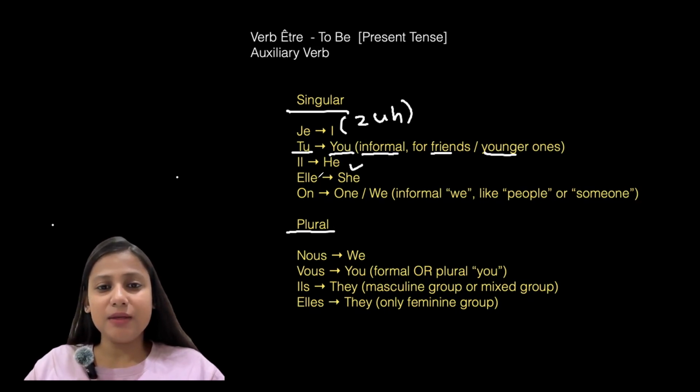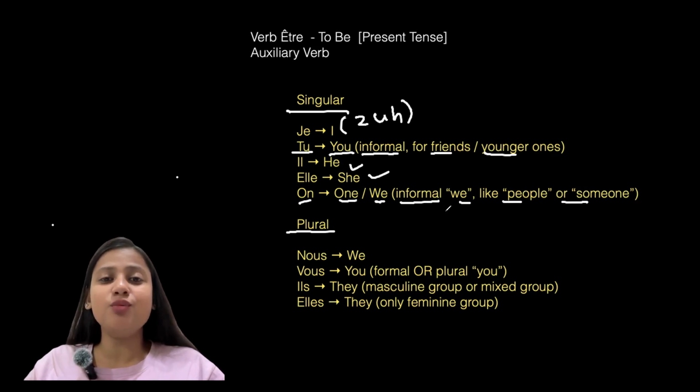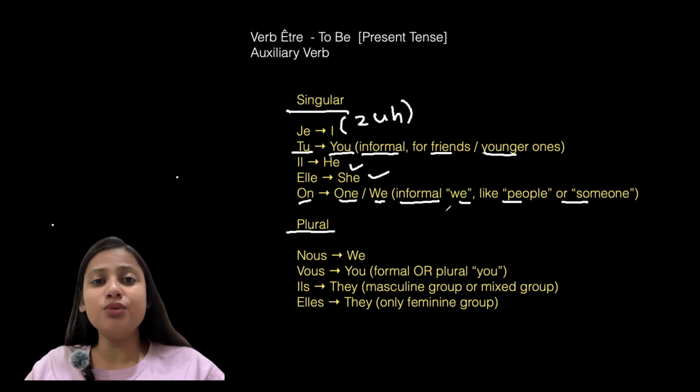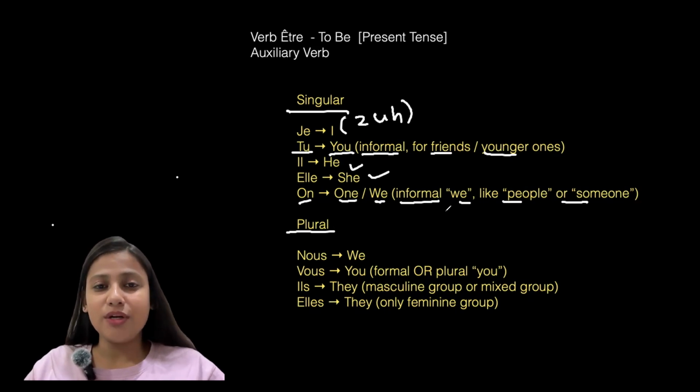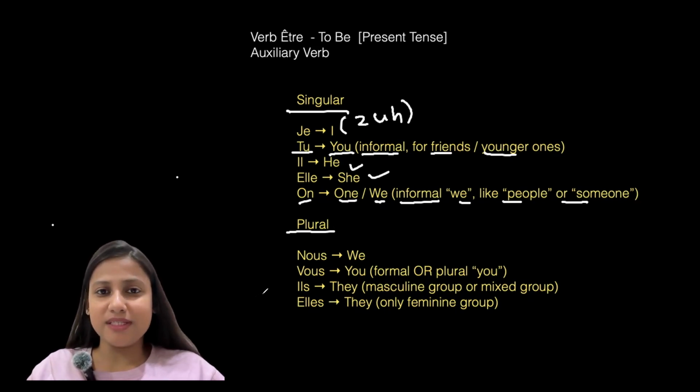Il. He. Elle. Elle. Never LA. No. Elle. She. Then on. On means one or we. Informal. We, like people or someone. For example, if you want to say about your friends that we are going to the cinema, here you will use on. Right? So on is for we or one. For example, one should behave properly, one should be kind to others, likewise.